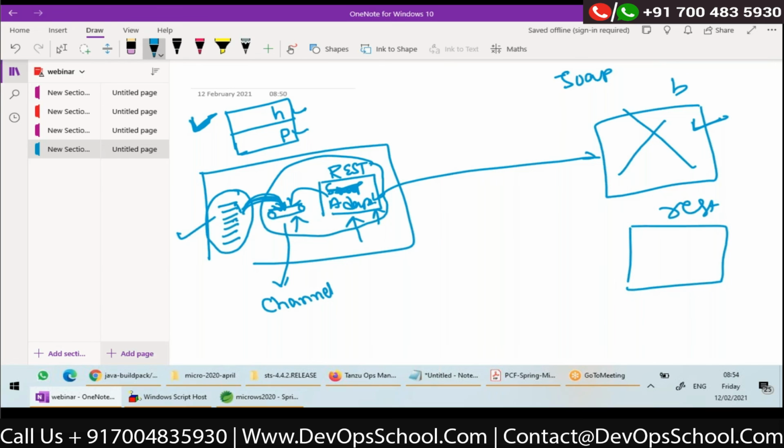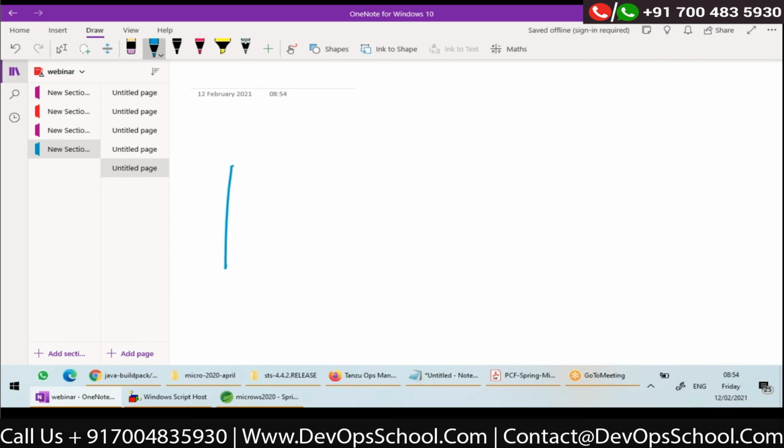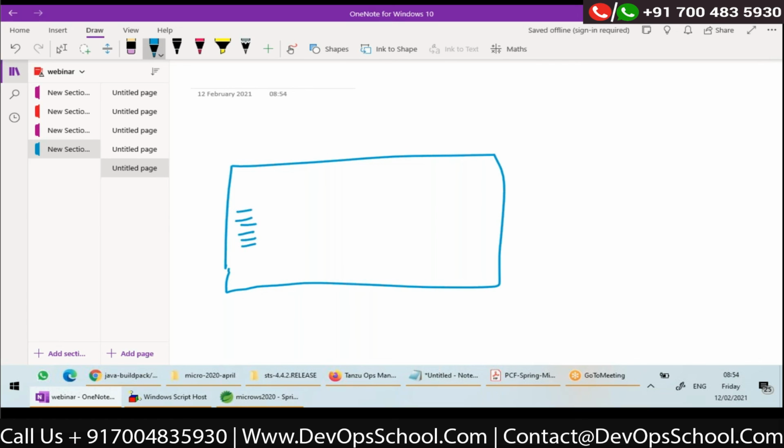Now, quickly, let's assume that this is the application, and here in my code, I have some data to be sent to the third-party application, but I have the data in JSON format. But this application requires data in XML format, right? So that means before the data goes to this application, the JSON has to be transformed to XML.